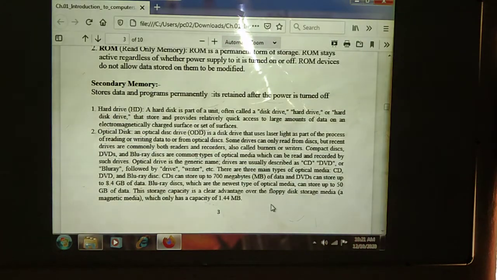What is the use of the hard disk? Whenever we need to store a huge amount of data, a lot of data, we need to use the hard disk.